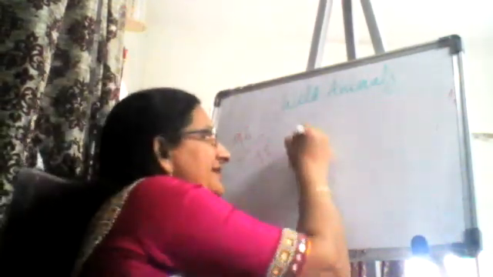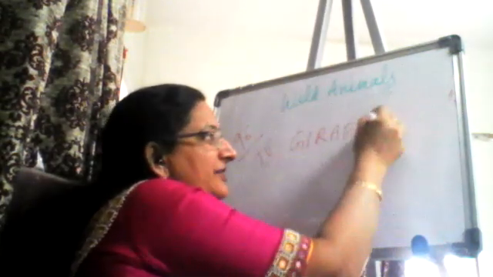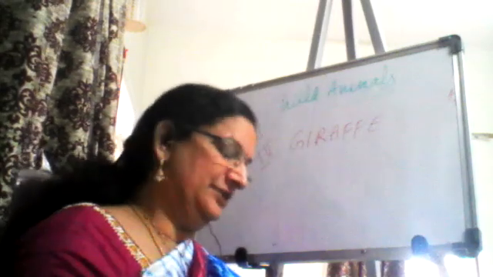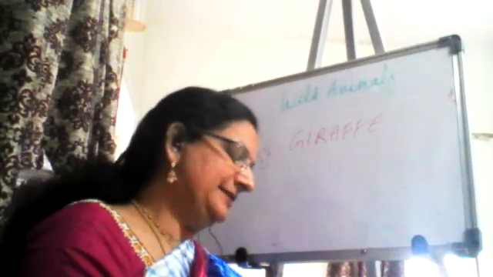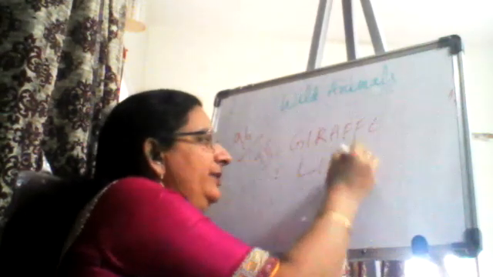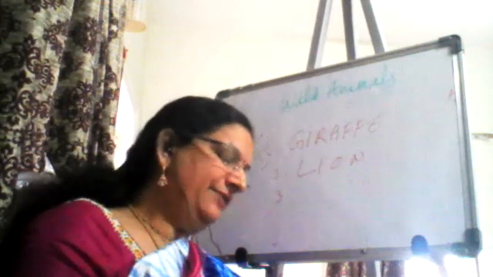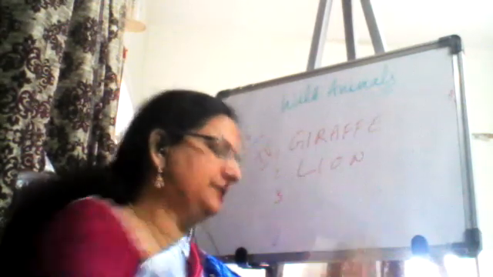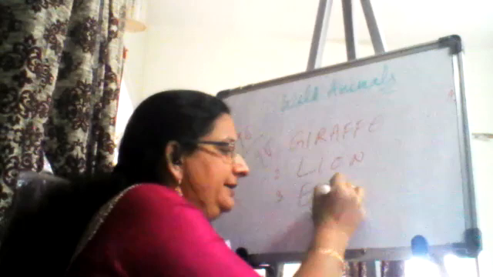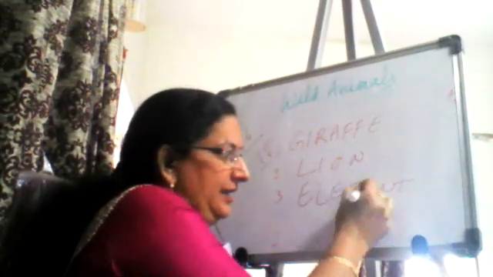So it is the giraffe. Giraffe. Write down the answer. Very good. Next. King of the jungle. Lion. Lion. Animal living in the shade of trees. Elephant.